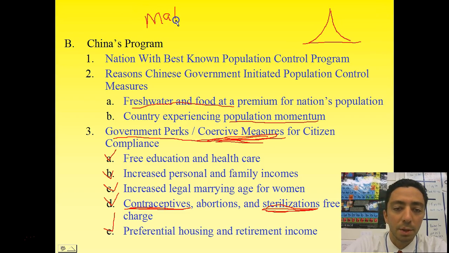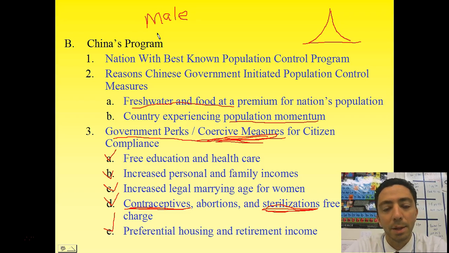In the Chinese culture at the time, when a female married, once she had grown up, she left the family. So if you were a farmer and you didn't have any male children, say you had three female children, once they grew up and got married, they weren't seen as part of your family anymore, so they would not be able to support you. These poor rural farmers needed male children so that when the male grew up, he would marry a female and bring someone else into your family, and they would be there to support you.